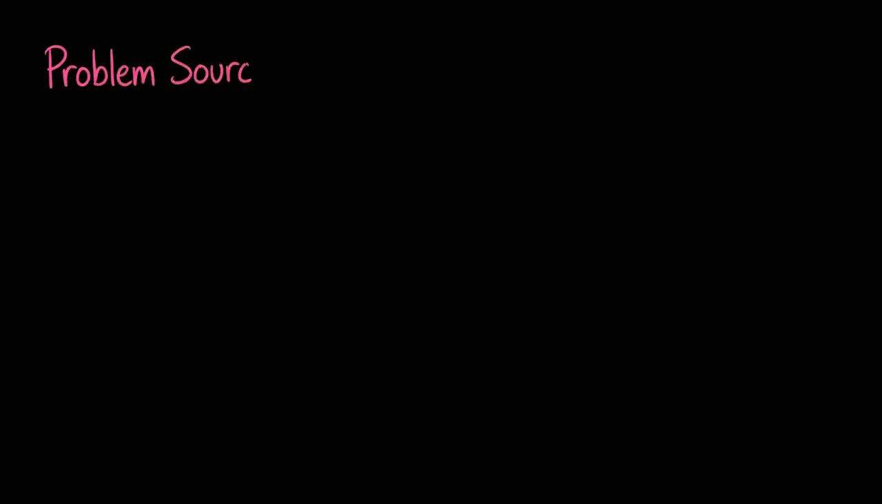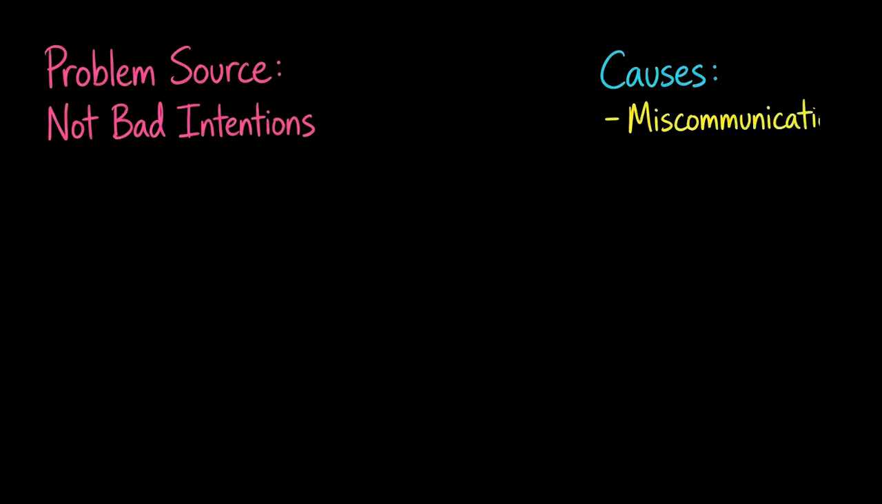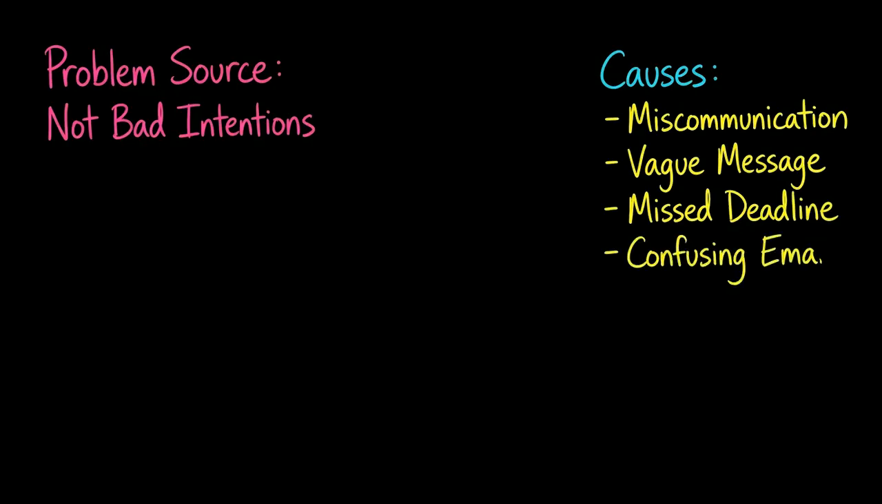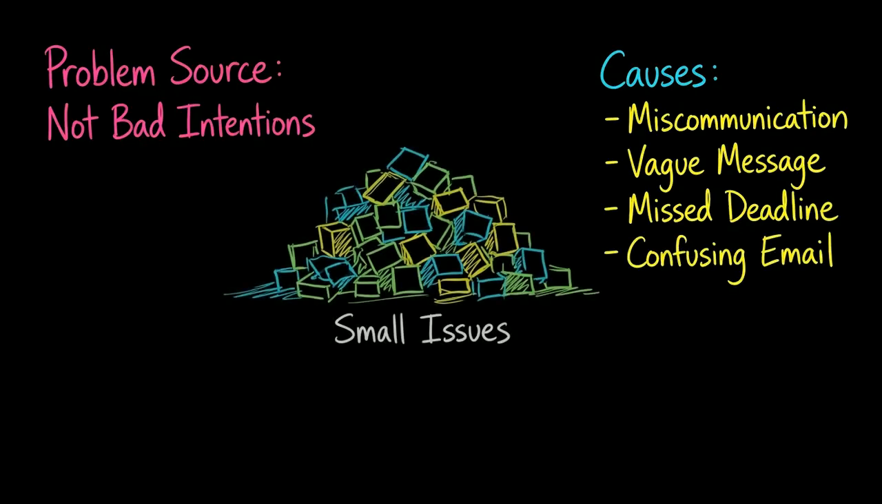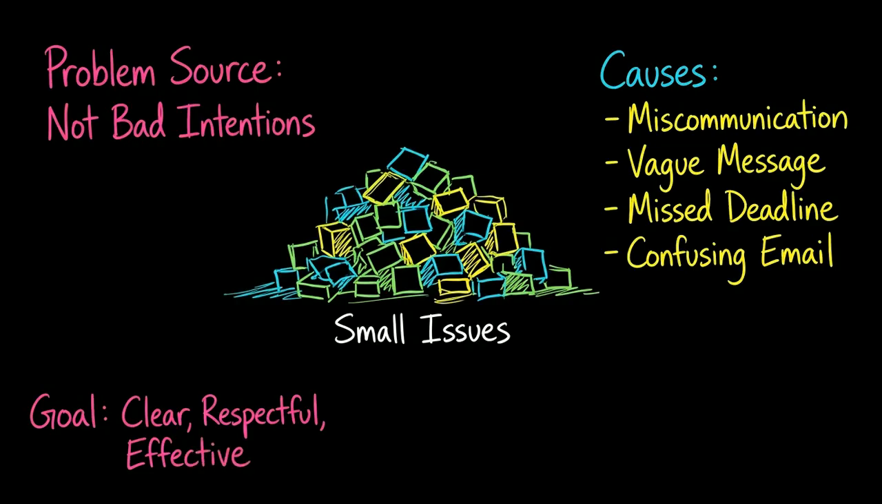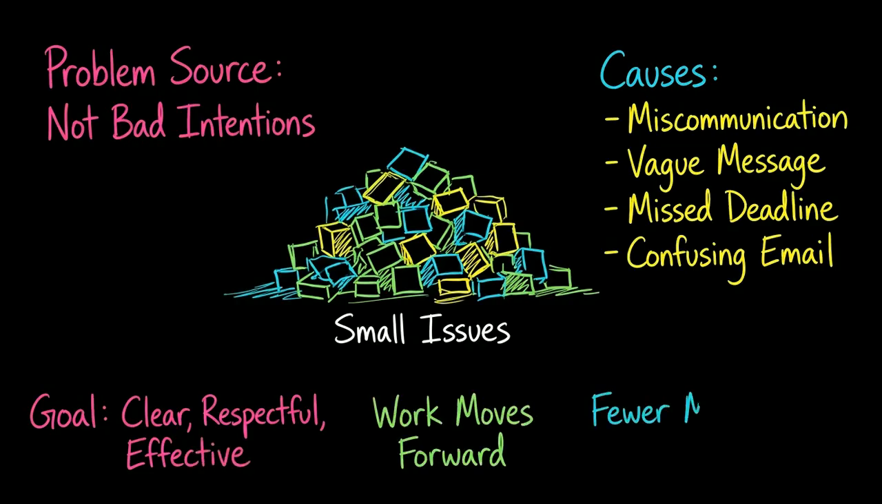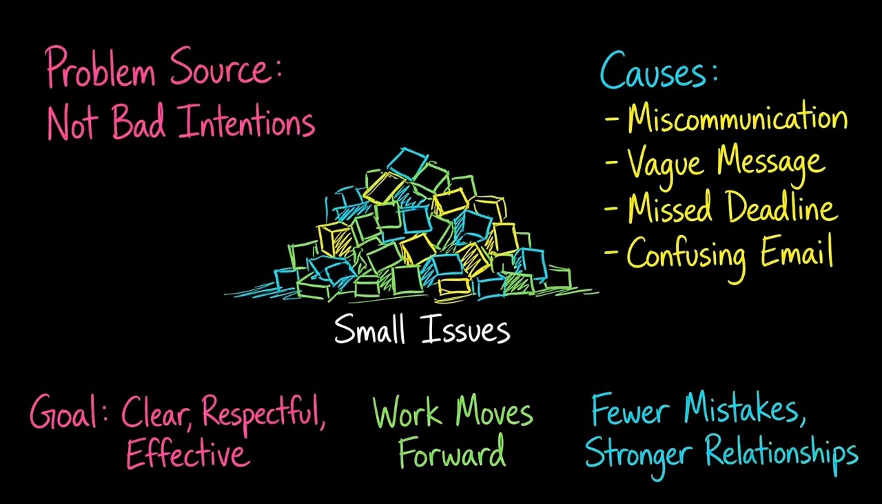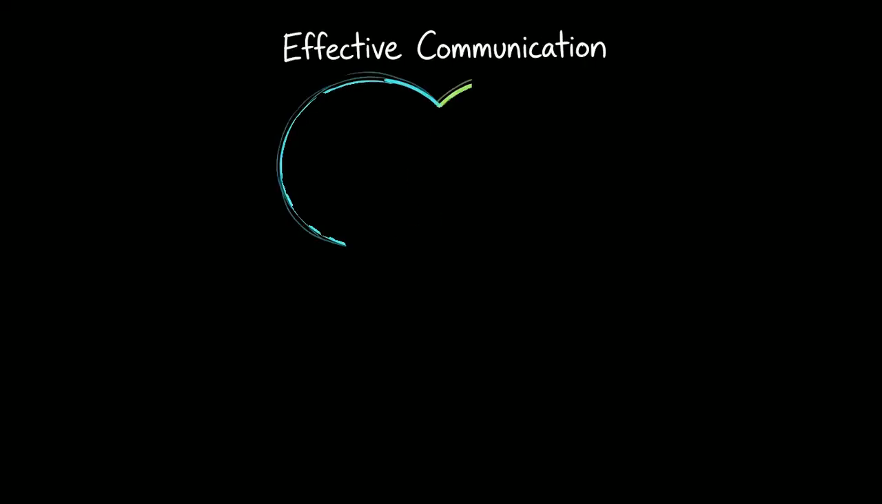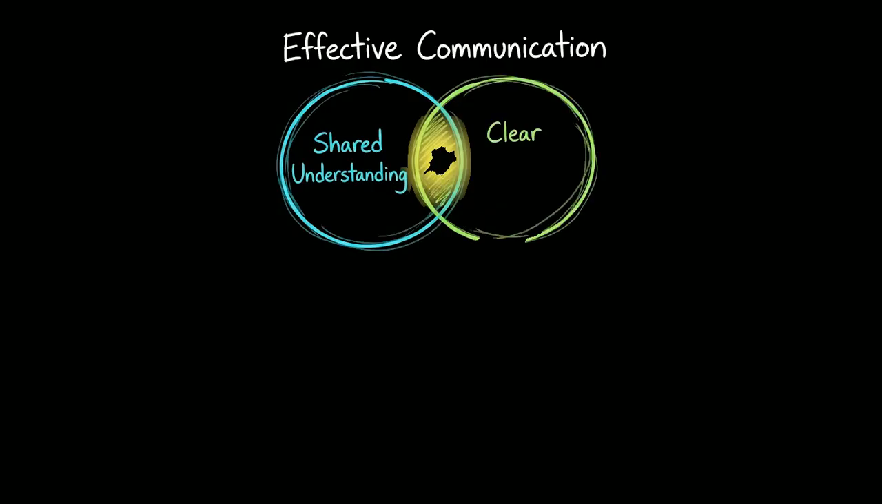Most workplace problems don't come from bad intentions. They come from miscommunication: a vague message, a missed deadline, a confusing email. These small issues add up. In this training, we'll learn how to communicate clearly, respectfully, and effectively, so work moves forward with fewer mistakes, fewer delays, and stronger relationships. Effective communication means shared understanding and clear next steps.